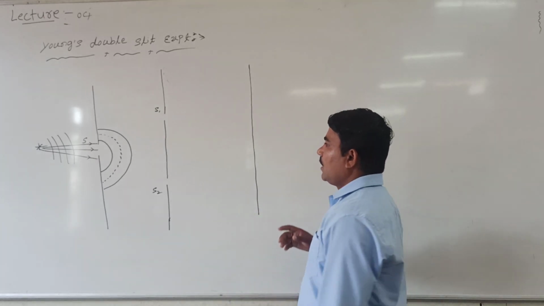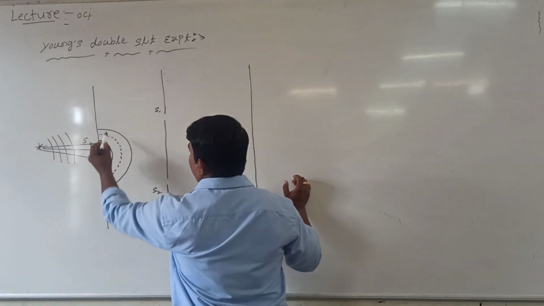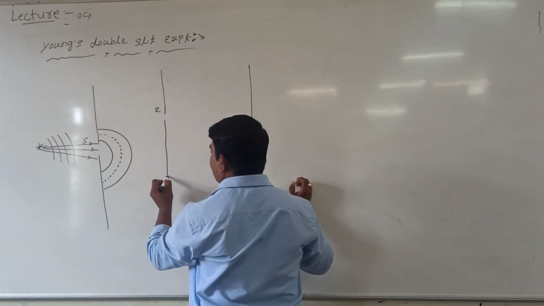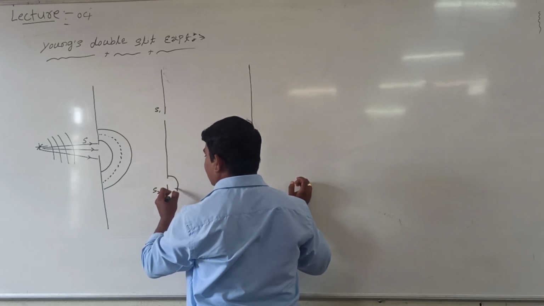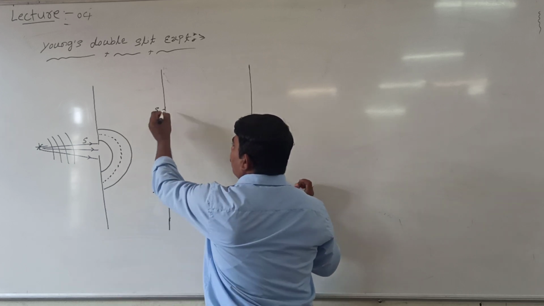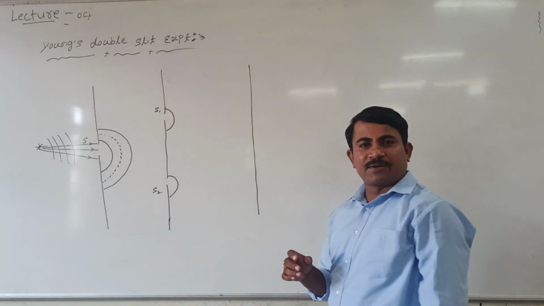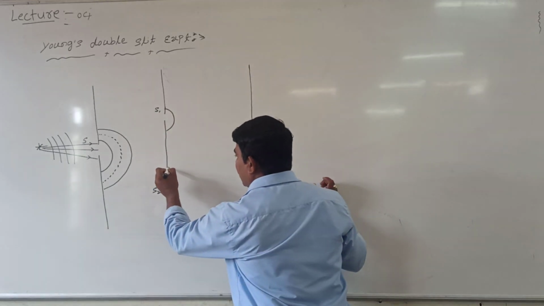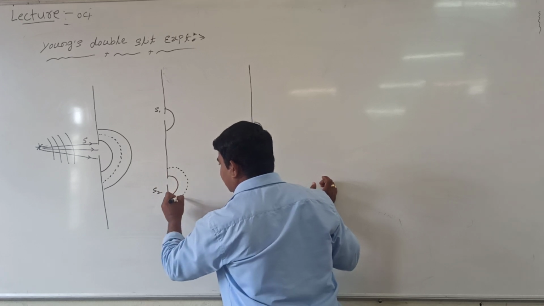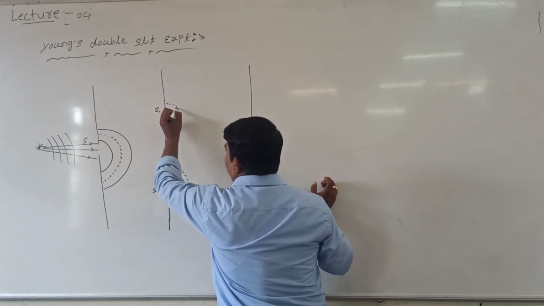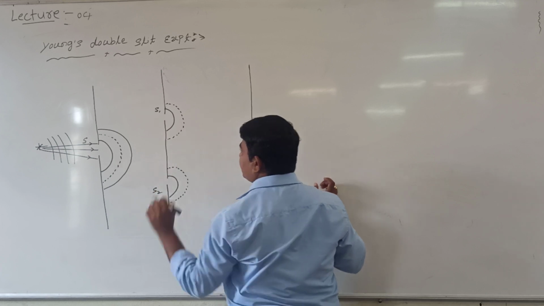Look at it. How will these wavefronts come? They will come like this. Let us consider one wavefront that comes from S2, and one more wavefront that comes from S1. Again, one more wavefront coming from S2, and again one wavefront from S1.